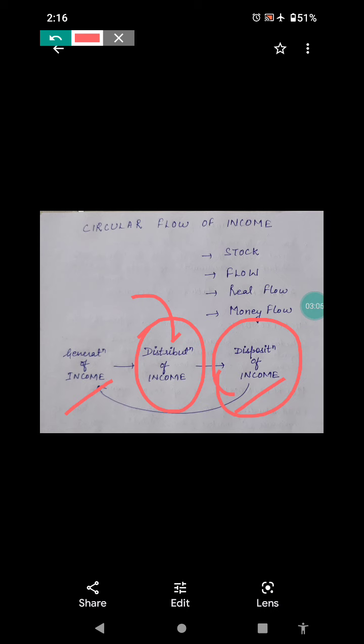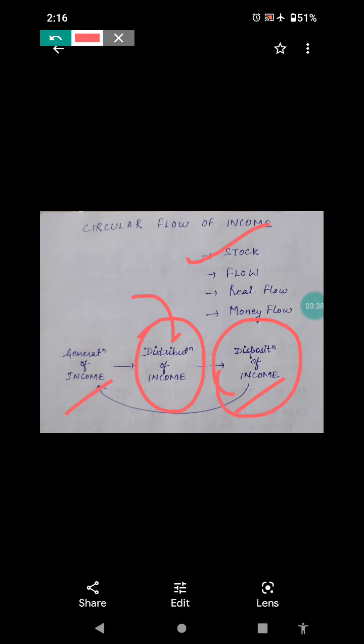See, what is a stock? Stock is a variable which can be measured at a particular point of time. That is, stock is a static concept. So we can remember it that way also: stock, static, and that's also revealed from its name. Suppose we have the money supply, the money in circulation, so that we know how much money is there, or we have national wealth.